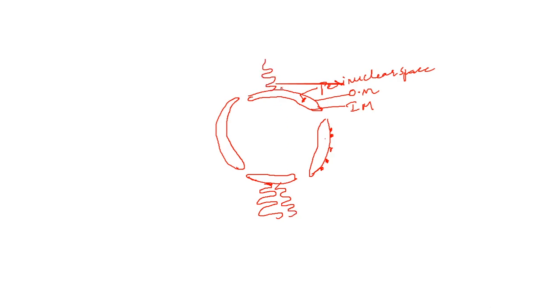This is the outer membrane, this is the inner membrane, and between the two is the space which is called the perinuclear space. The outer membrane is also in continuation at certain points with the endoplasmic reticulum. That is, we can see that the endoplasmic reticulum is attached to the outer membrane.